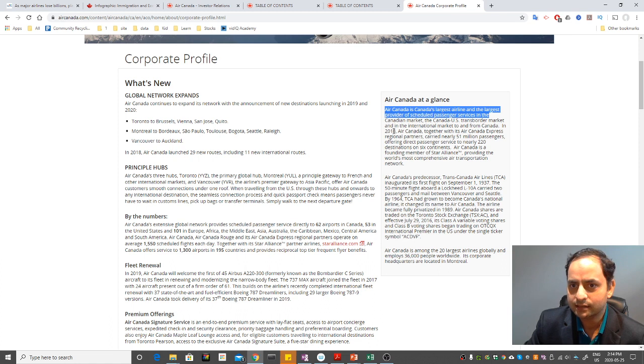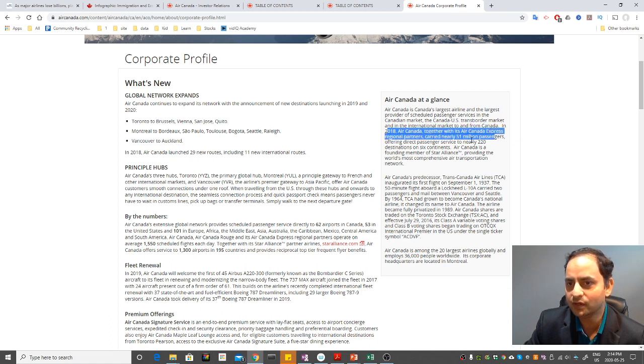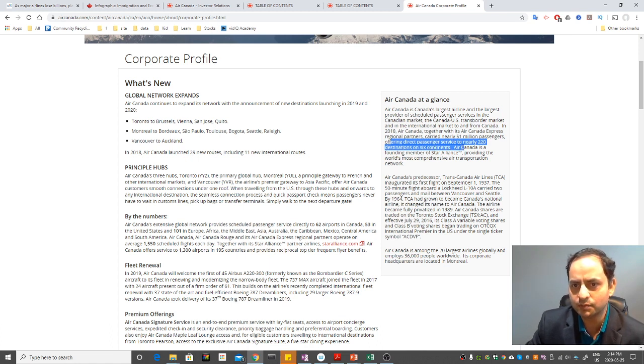In 2018, they carried 51 million passengers, so you can see the volume here, with direct service to 220 destinations on 6 continents. It's a pretty broad network.